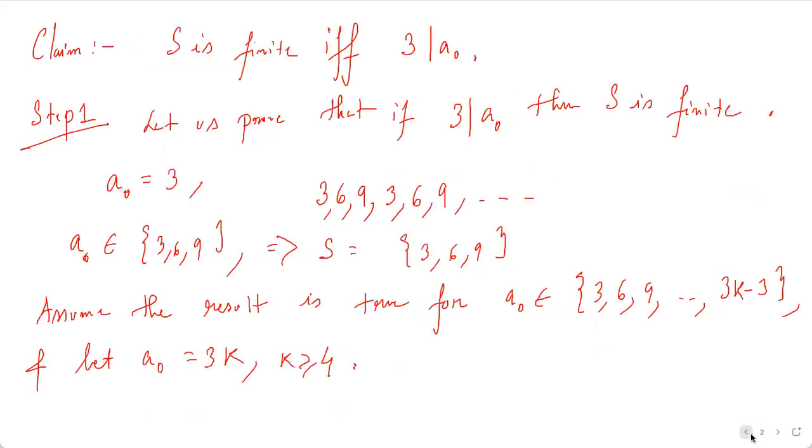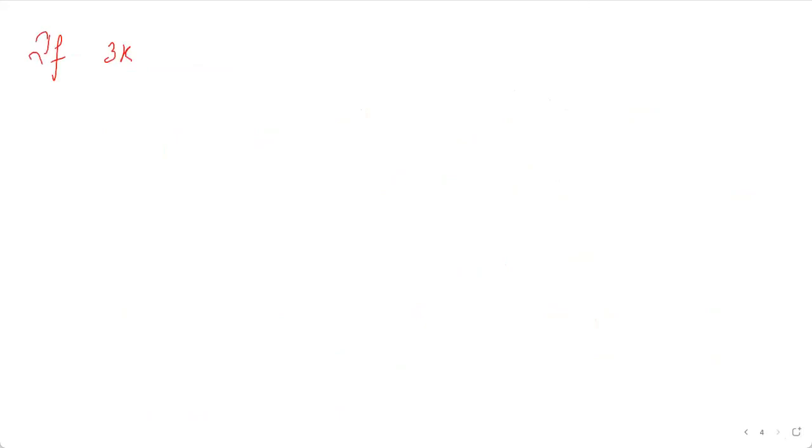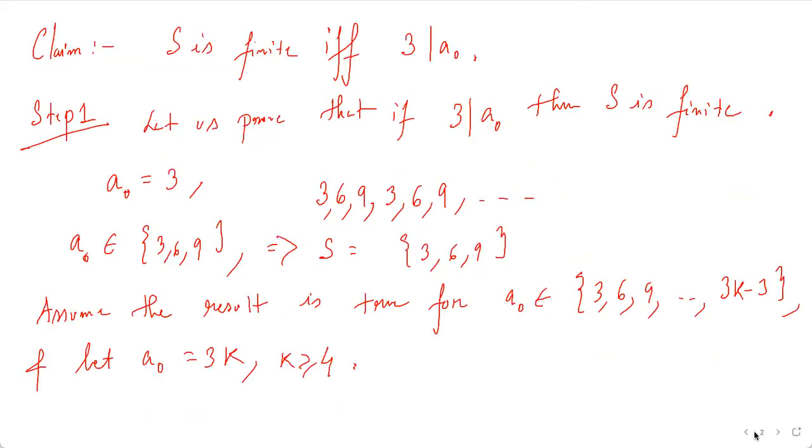So first let's take the case where our A naught, sorry, we took A naught as 3k.